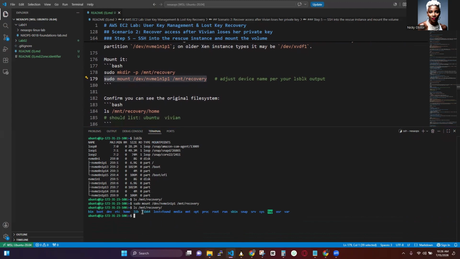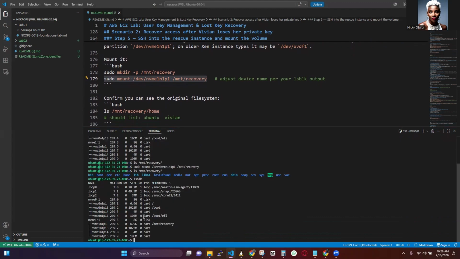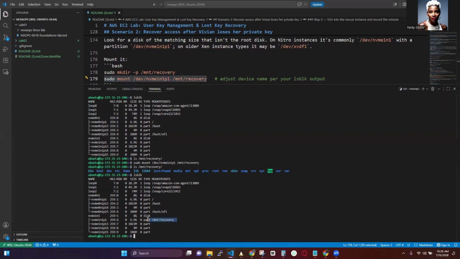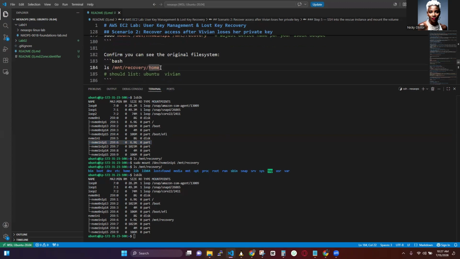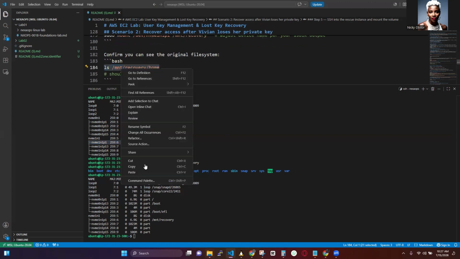It has now been sent to this location. So if we run lsblk again, we see that right now it has a mount location right here, but up here, before we actually mounted it, it wasn't showing anything, right? But now it's showing that it has been mounted here. Okay, so if we run this particular command to see the original file system.